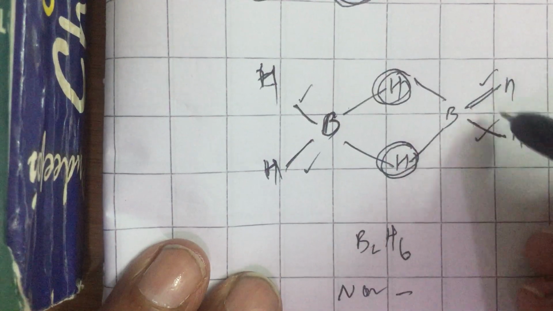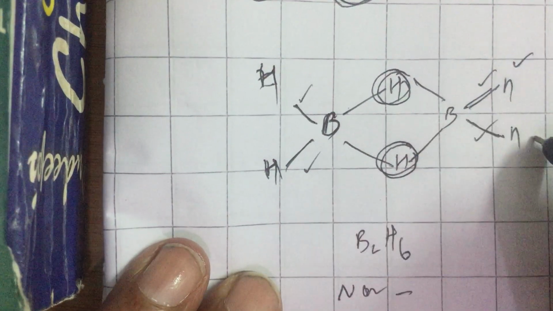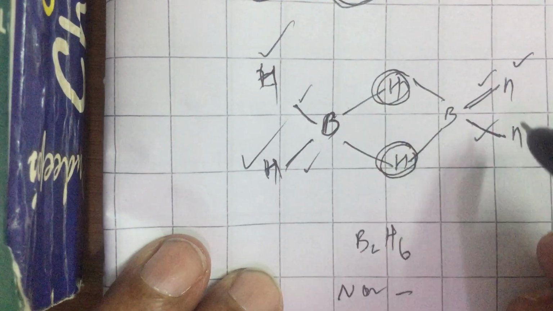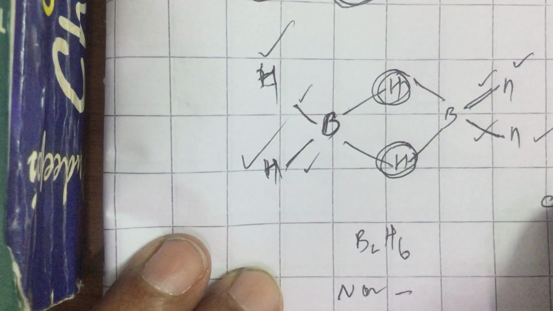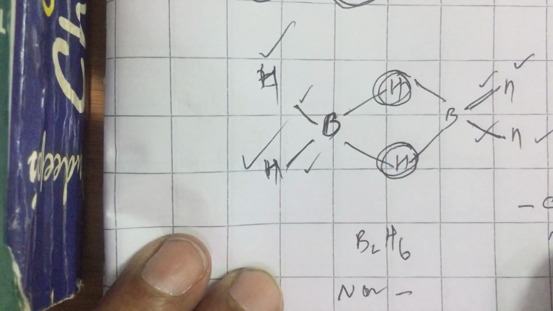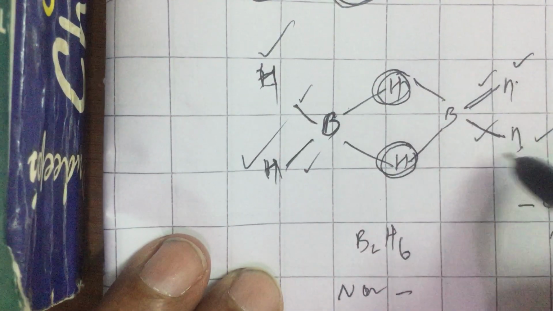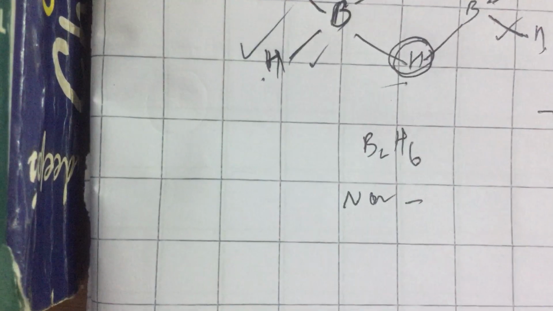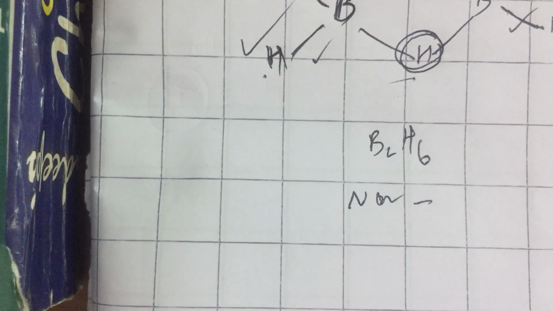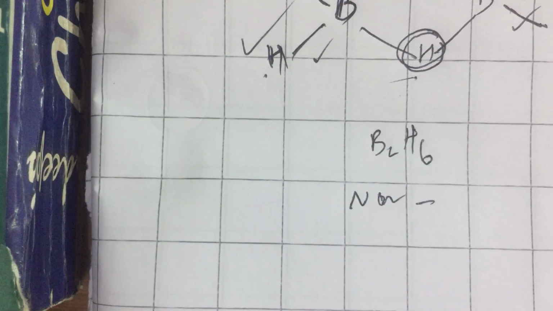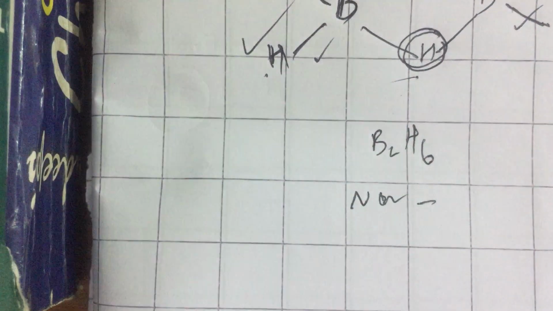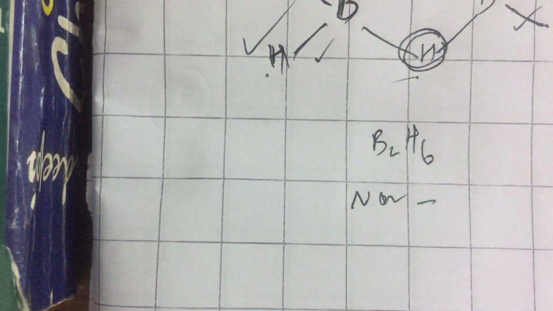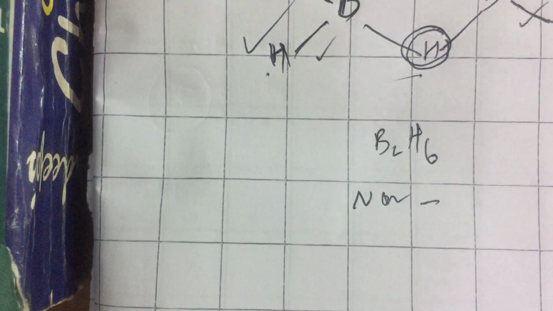If you want to replace hydrogens with Cl, you can replace happily the terminal hydrogens, but not the bridging hydrogens. If you want to replace the hydrogen with any other group, something like CH3, which we call a methyl group, you can replace the terminal 4 hydrogens with methyl groups, but not the bridging hydrogens. Thus, boranes have interesting structures where they have a kind of banana bonds or bridge bonds, and they are non-planar, non-linear molecules. There is a special note on the structure of diborane. With this, we conclude our discussion on hydrides of p block elements. Thank you very much.